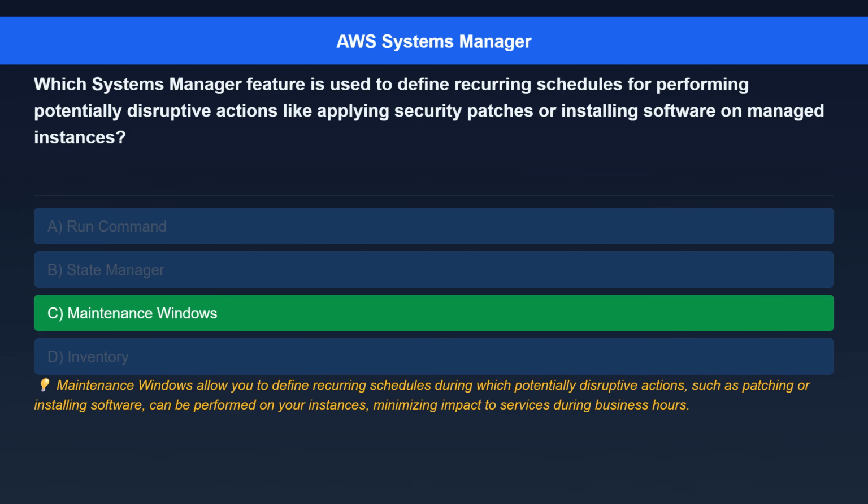The correct answer is maintenance windows. Here's the explanation. Maintenance windows allow you to define recurring schedules during which potentially disruptive actions, such as patching or installing software, can be performed on your instances, minimizing impact to services during business hours.